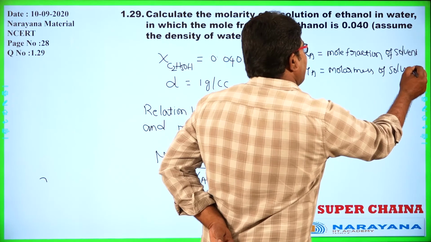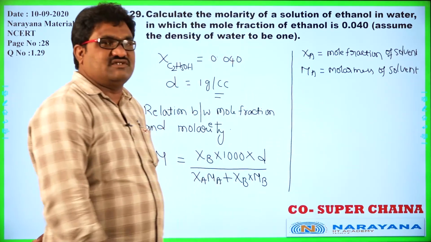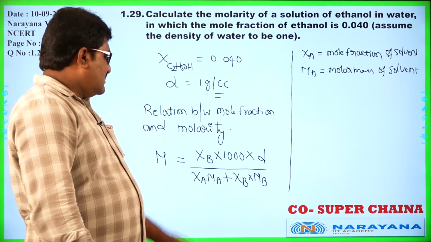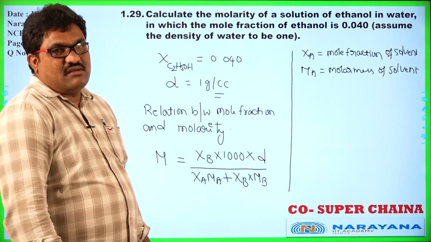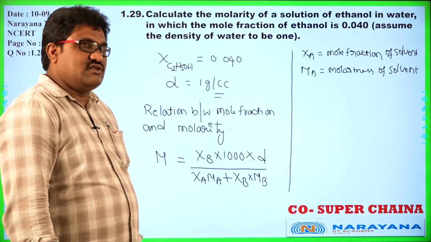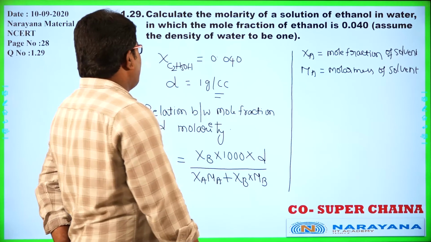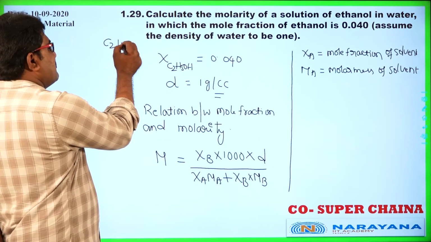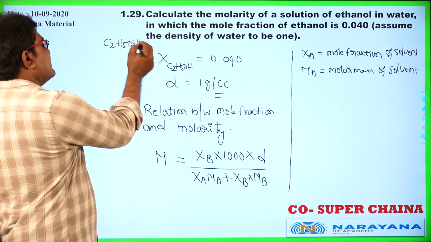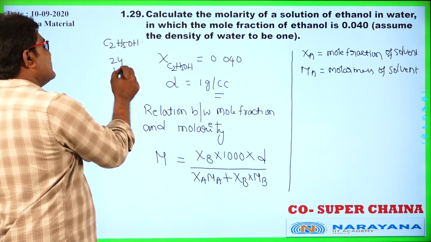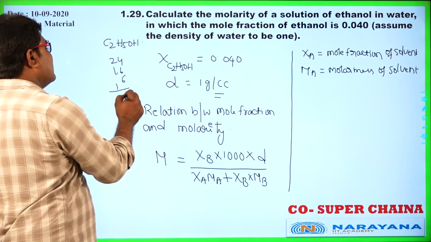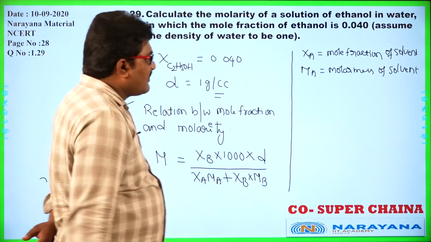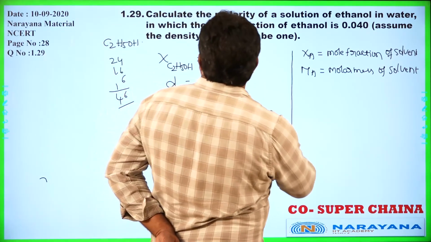Similarly XB is the mole fraction of the solute and MB is the molecular mass of the solute. For C2H5OH, the molecular weight is 24 plus 16 plus 6, that is 46.